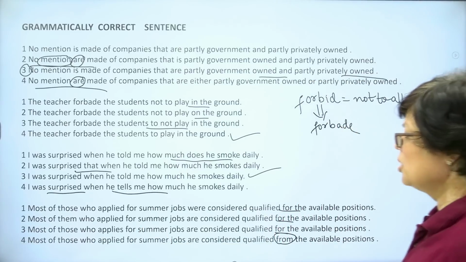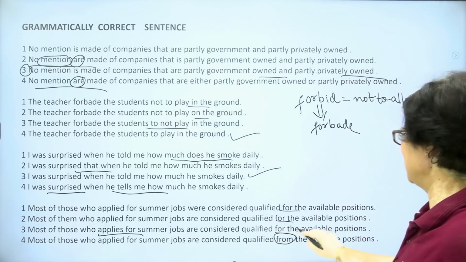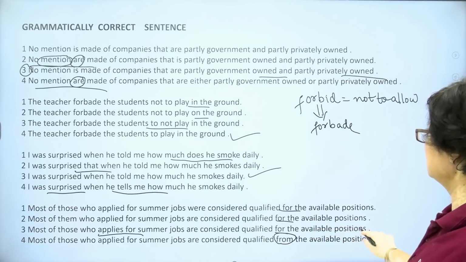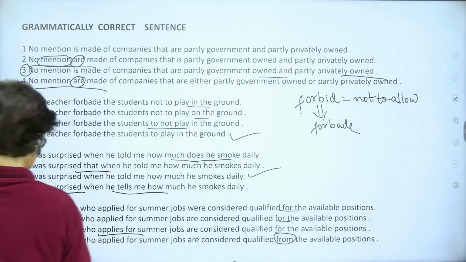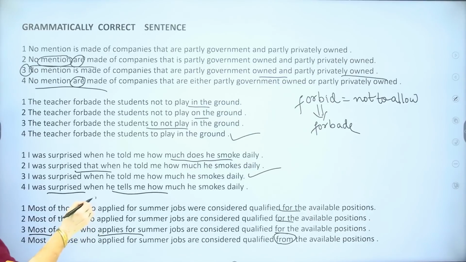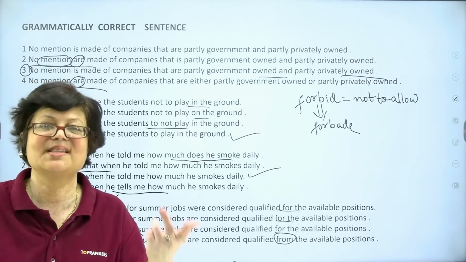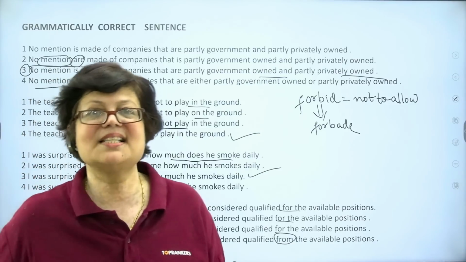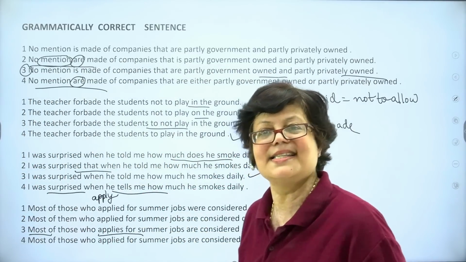Most of those who applies, this is present tense, for summer jobs are considered qualified for the available positions. Now here this is wrong because the subject is plural. It should have been apply. If the subject is singular, then s or es is used, but if the subject is plural, we do not use s or es. So this makes the third sentence wrong.